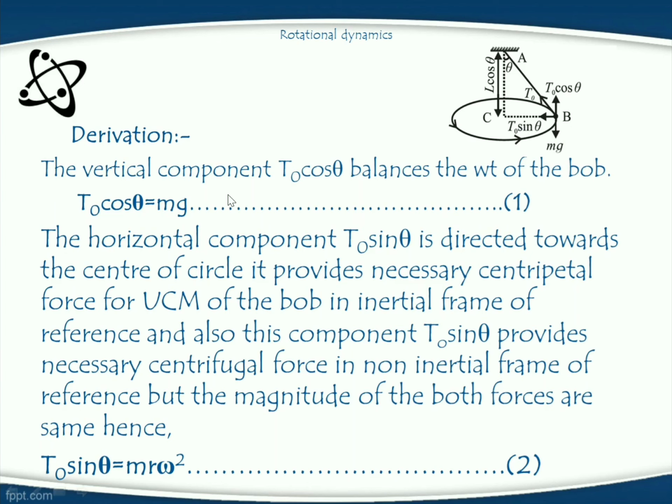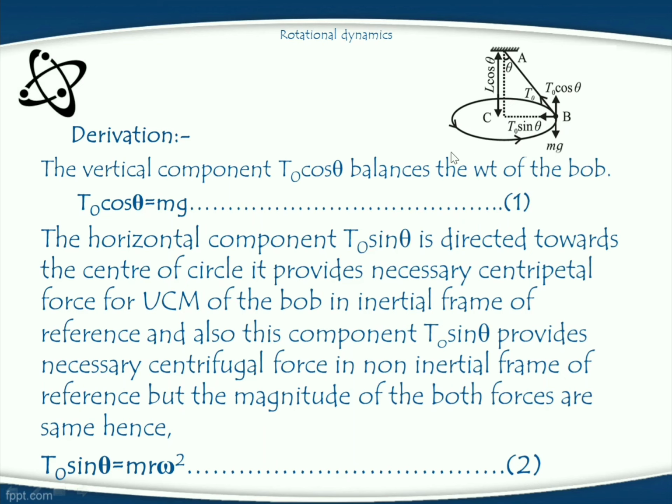Then we can write T0 cos theta is equal to mg, equation number 1. When the conical pendulum is in an inertial frame of reference, the horizontal component T0 sin theta is balanced by the centripetal force. But when it is in a non-inertial frame of reference, the horizontal component T0 sin theta is balanced by the centrifugal force.